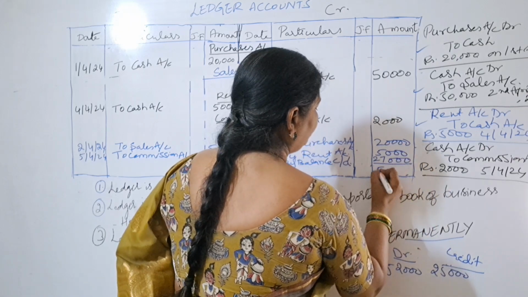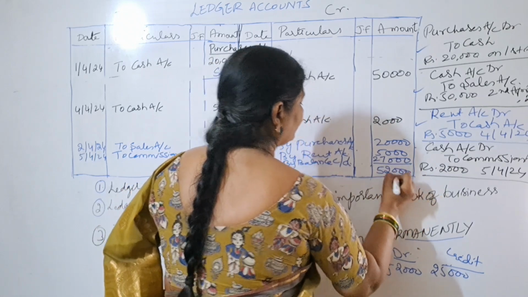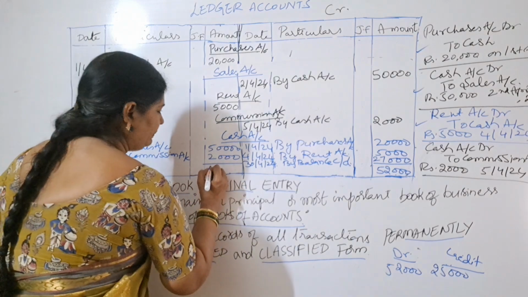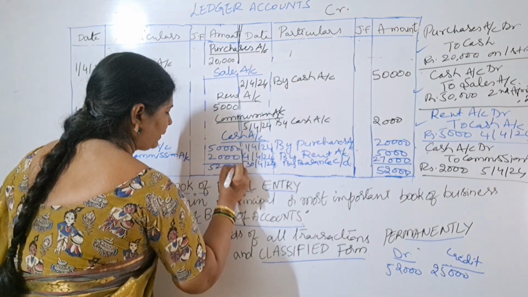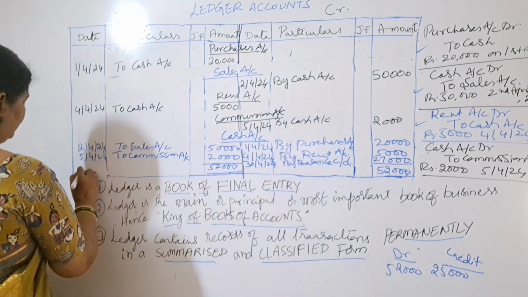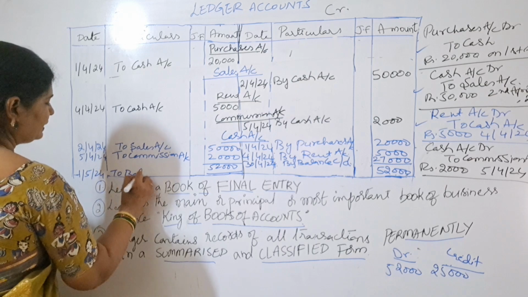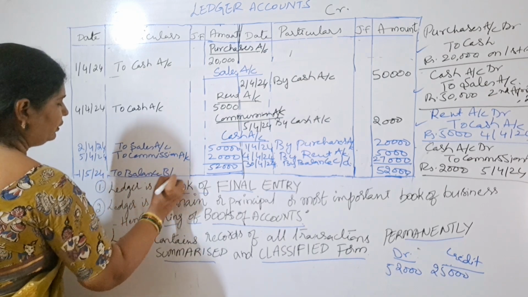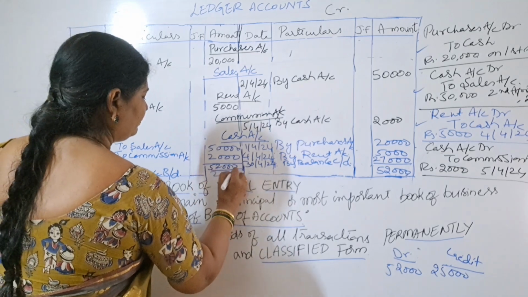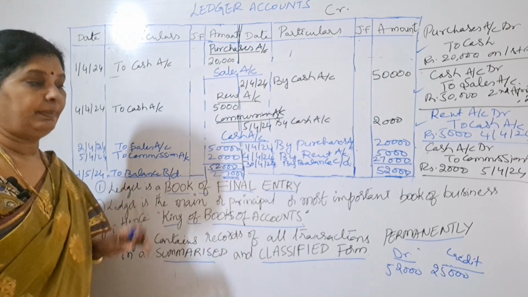So what is the total? 52,000 is the total. This balance we have to take to the next month. Here also I will make a total 52,000. Next month I will write here 1/5/24 to balance brought down. How much is the balance? 27,000.